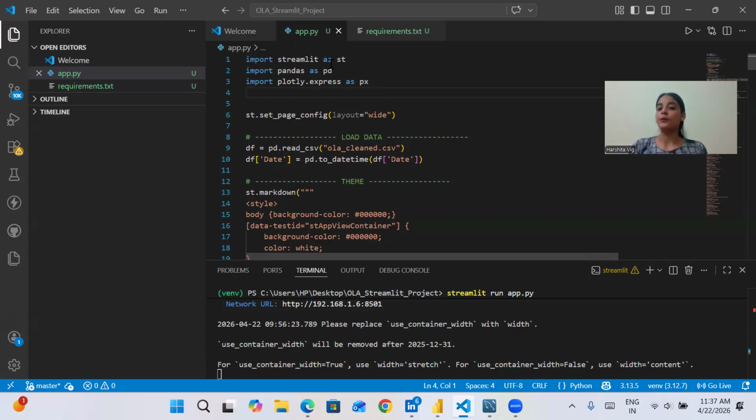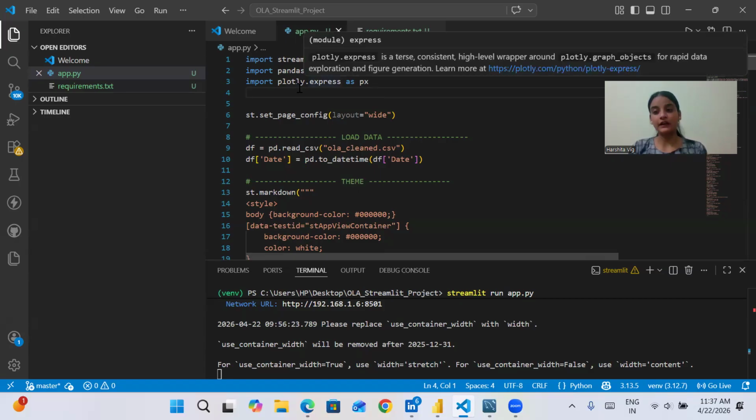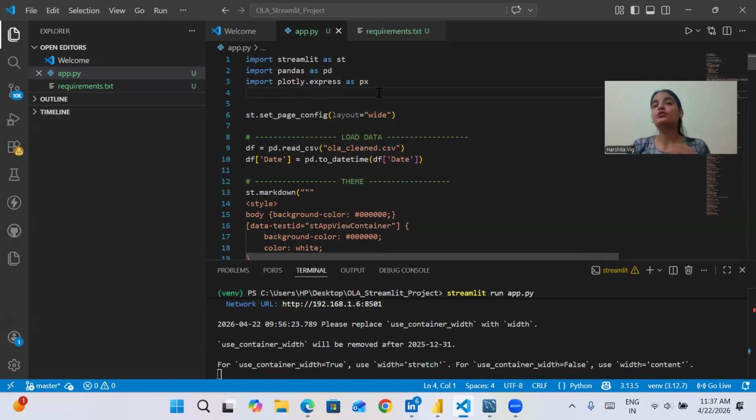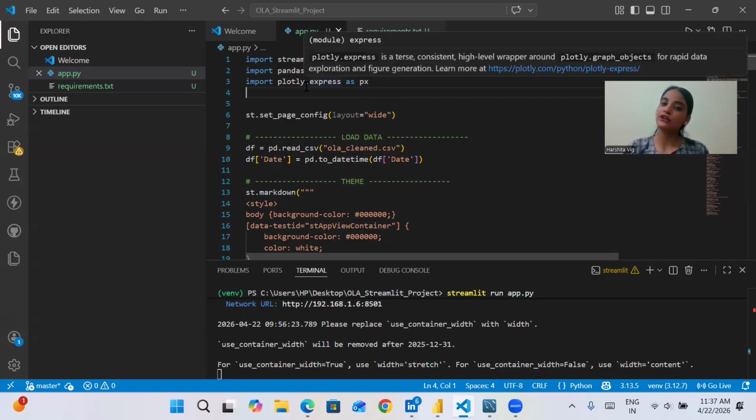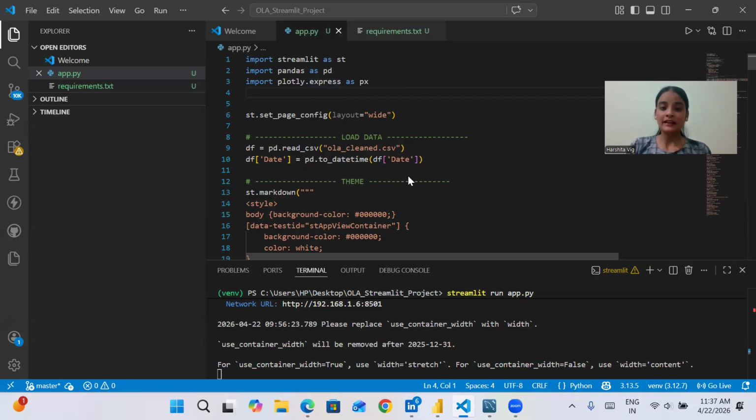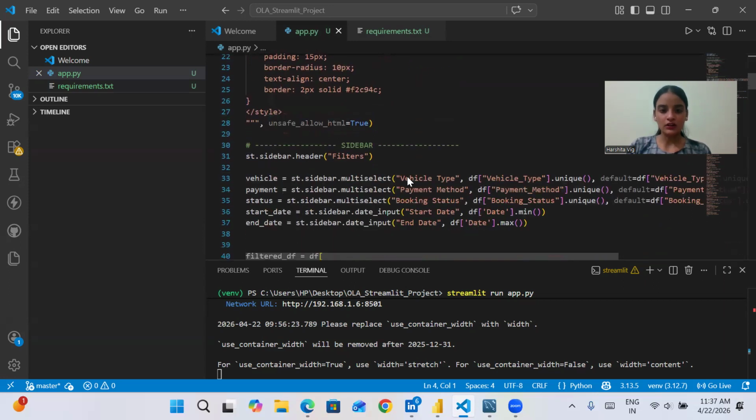I have written the code for this. First of all, we are importing Streamlit, then Pandas. I have used Plotly because we cannot directly use pie charts and donut charts in this, so we need to import Plotly, and for importing it, first we need to install it. I have written all the queries.